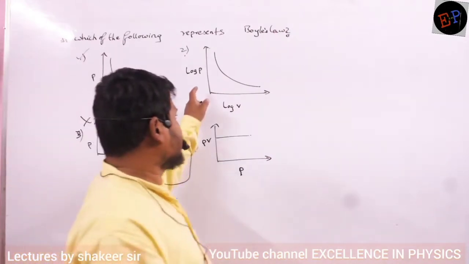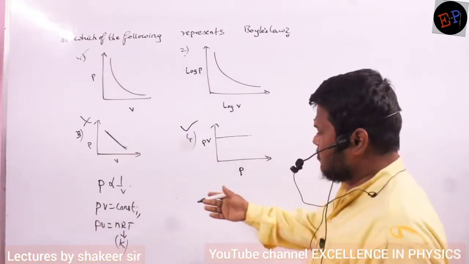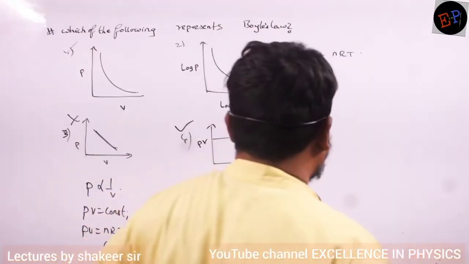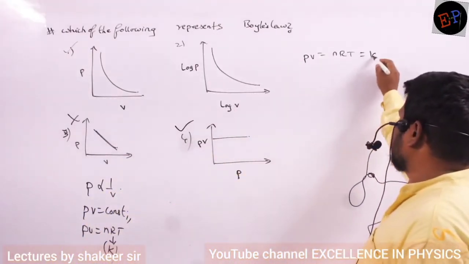Now let us go to this second graph. Here values are given in terms of logarithms, so we will also apply logarithms here. If I look at this graph, PV is equal to nRT, it is a constant.